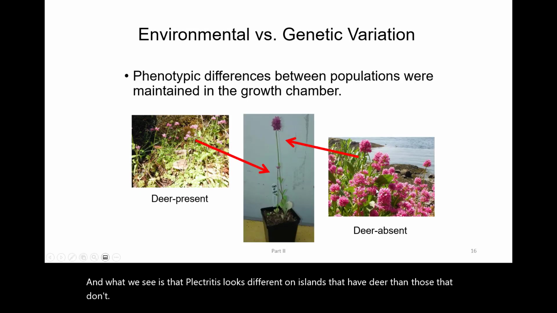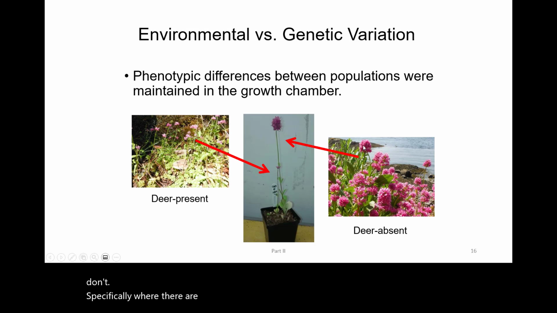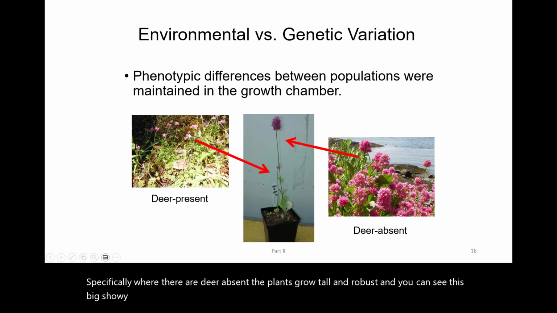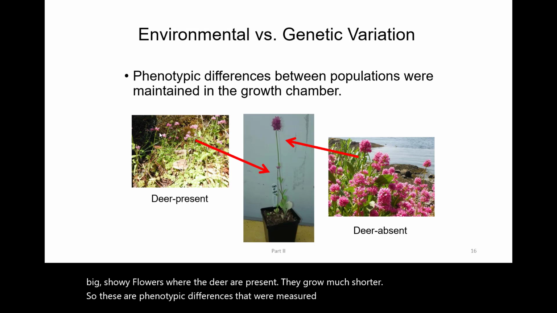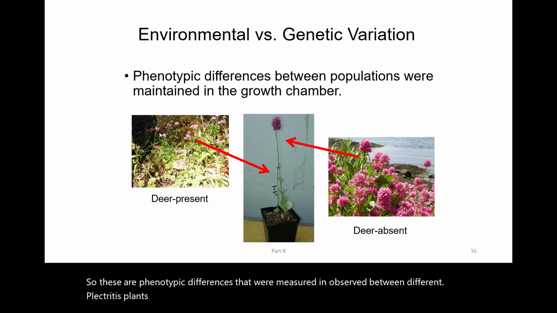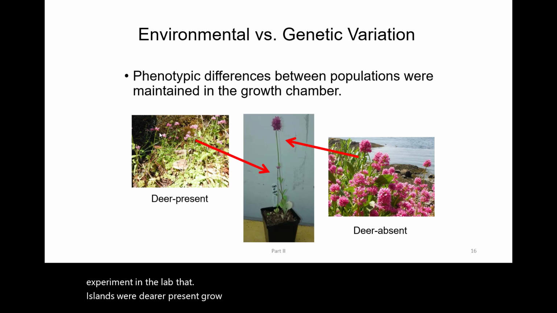Specifically, where there are deer absent, the plants grow tall and robust, and you can see these big showy flowers. Where the deer are present, they grow much shorter. So these are phenotypic differences that were measured and observed between different plectritus plants on islands with and without deer, and then this was of course supported by a growth experiment in the lab that islands where deer are present grow shorter plectritus plants.